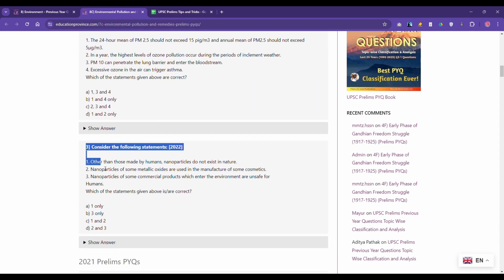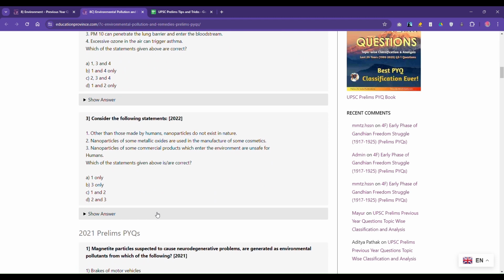So this is the question. Okay, consider the following statements. Now in this question, if you observe, there are 3 statements, and they're asking which of the statements given above are correct. The first statement says, other than those made by humans, nanoparticles do not exist in nature. Now this is highly, like, it doesn't make sense, right?